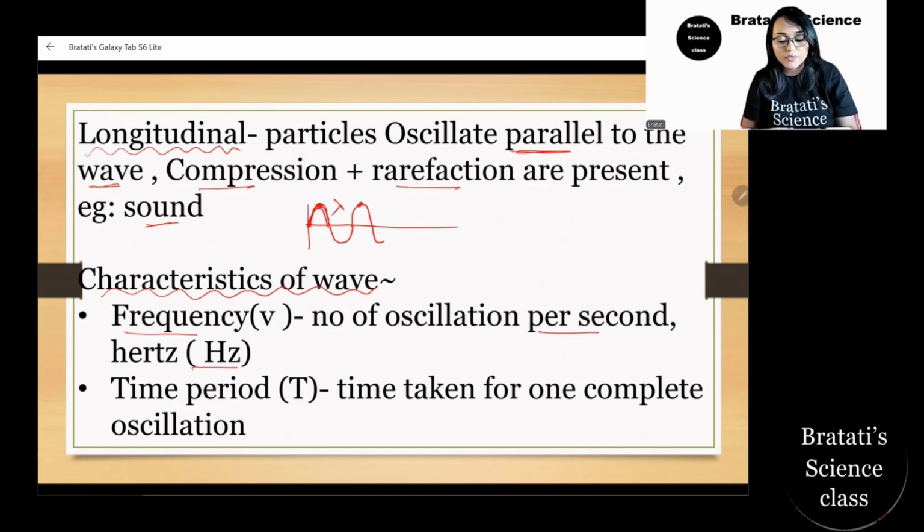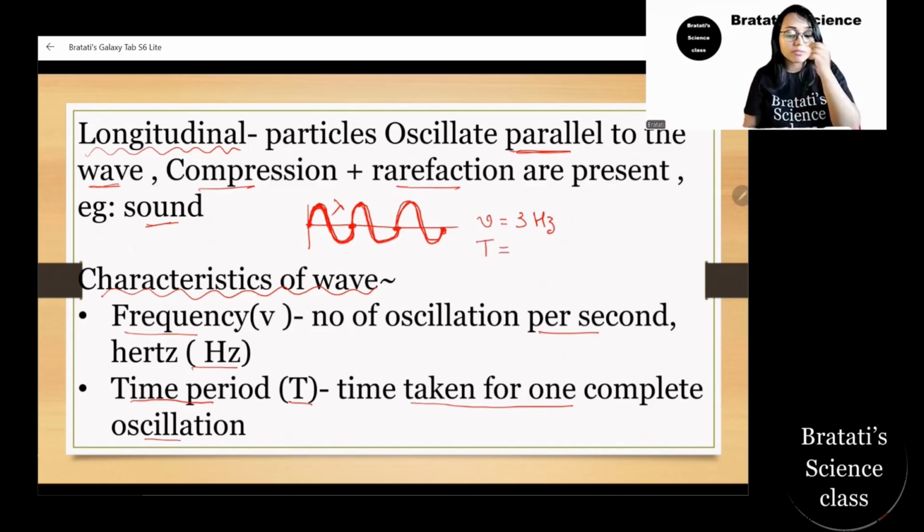And the time period T is the time taken for one complete oscillation. So here, this is 1, this is 2, from here to here it's 2, and again from here to here is 3. So we can see there are 3 oscillations per second. So 3 hertz will be the frequency. For example, the frequency will be 3 hertz, and the time taken to complete this, if it is 3 seconds, then that will be the time period.